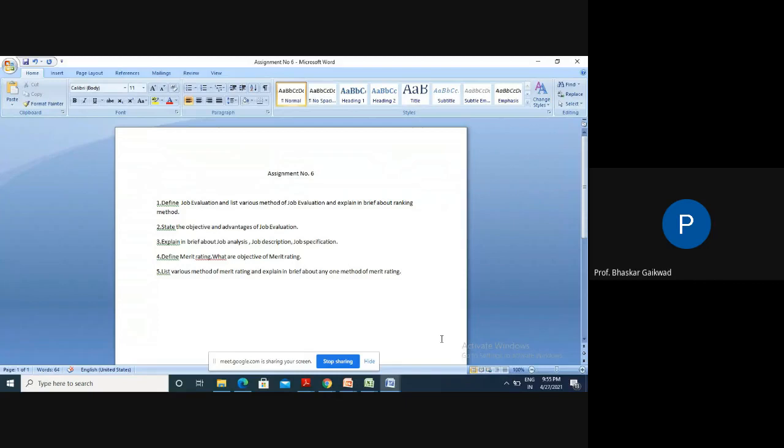According to this, you can give the rank for those jobs, and this is useful for job evaluations.